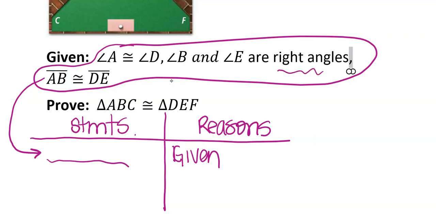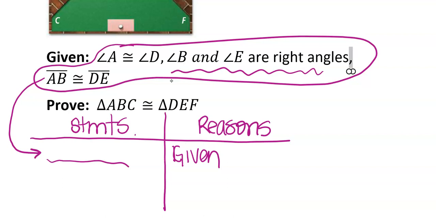This one right here, does that say angle B is congruent to angle E yet? No, it says though that they're right angles. Do we know that all right angles are the same? Then we can say that they're congruent. So we have to do one thing with this one. So if they don't say this is congruent to that, we don't know for sure yet, and that's what you'd have to do.